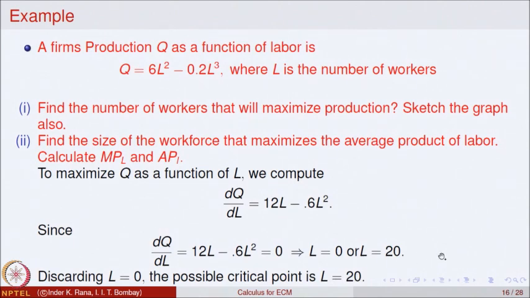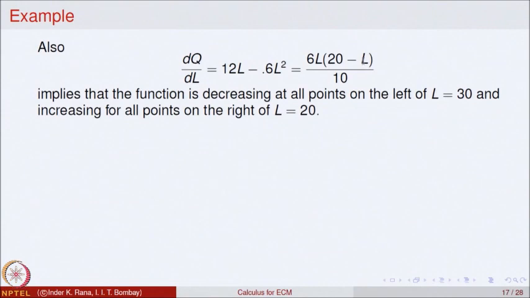At L equal to 20, we would like to know whether this q is a maximum or a minimum. So, we can look at dq by dL, which is given by this. We can analyze the nature of the derivative for L bigger than 20. When L is bigger than 20, this quantity will be negative, so the function will be decreasing for all points on the right. So, this is written wrongly here.